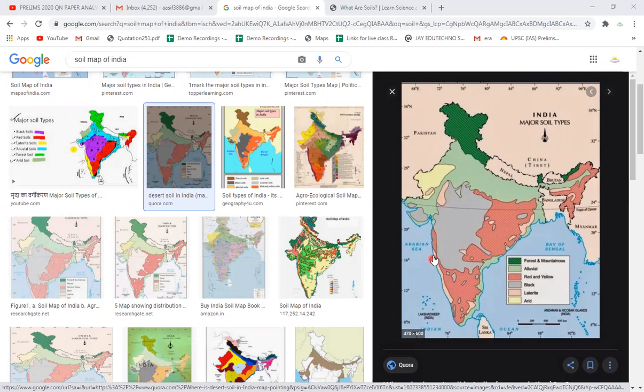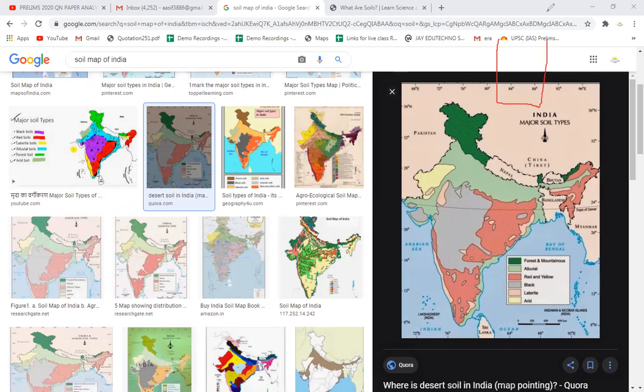Now this lateritic soil is actually formed because of the leaching of the soil. Now what is this leaching? Leaching means, for example, suppose these are the three layers of the soil, and in the upper layer, because of the very high amount of rainfall, the nutrients and various soluble materials are dissolved into the water and they are leached downwards. मतलब ये जो ऊपर वाले material, whatever the nutrients are there, they dissolve and they leached downwards. वो नीचे चले जाते हैं, and in the upper layer there is only the red material, or the red iron oxides are less.